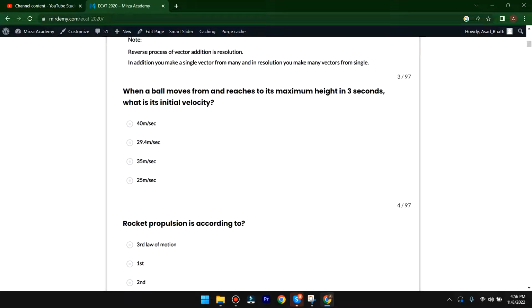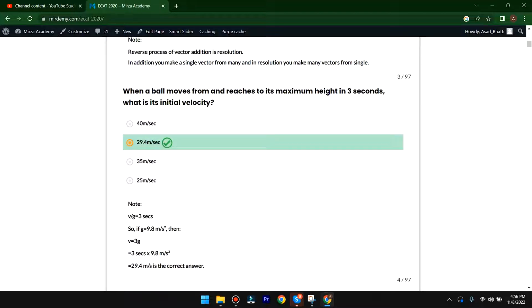When a ball moves up and reaches its maximum height in 3 seconds, what is its initial velocity? Very simple question. Here the B option is correct, because velocity over gravity is equal to 3 seconds. So if gravity is equal to 9.8 meters per second squared, then velocity is equal to 3g.